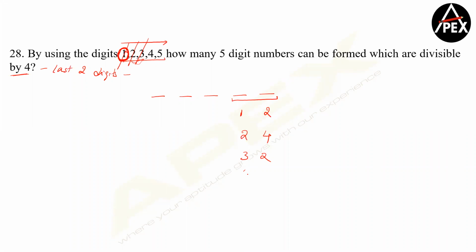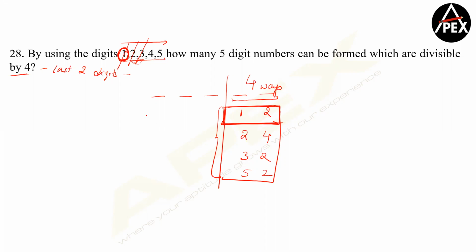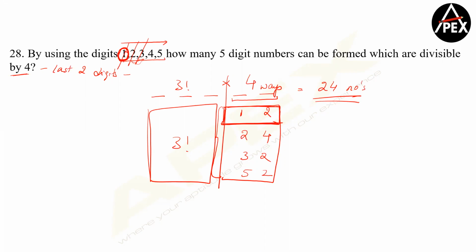And with 5, I can have a 52. So these two places can be filled in how many ways, guys? 4 ways. Remember this. You're writing 4 ways, but you're considering one of the cases only. If you're taking only one case, 2 digits are blocked. For each of these cases, can I say these 3 places can be filled in 3 factorial ways? So therefore, your answer becomes 3 factorial into 4. That's 6 fours are 24 numbers which can be formed, which are exactly divisible by 4.